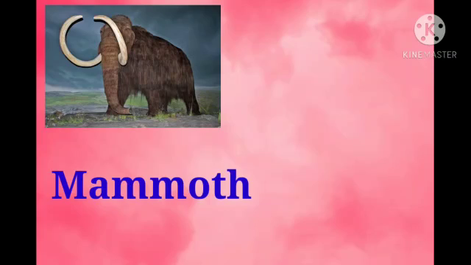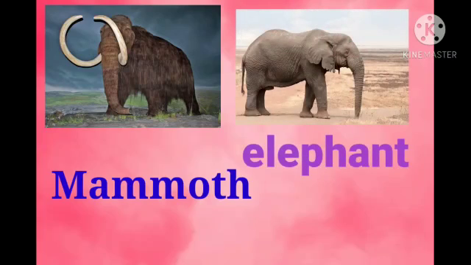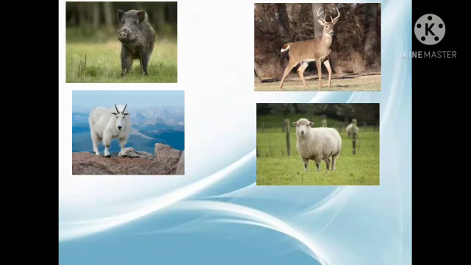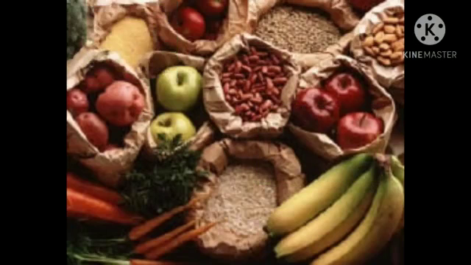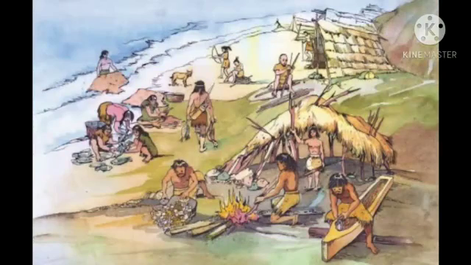The mammoth was an ancestor of the elephant. However, it was much bigger in size compared to the elephant. Homo sapiens hunted small animals like wild boar, deer, mountain goat and sheep. And they also turned to fishing. They also changed their diet pattern, which enabled groups of Homo sapiens to roam to faraway regions. So they also cleared jungles and forests and settled camps.